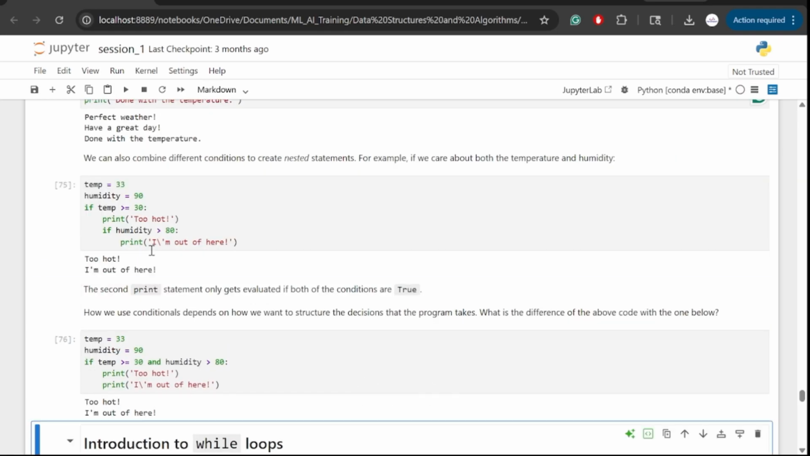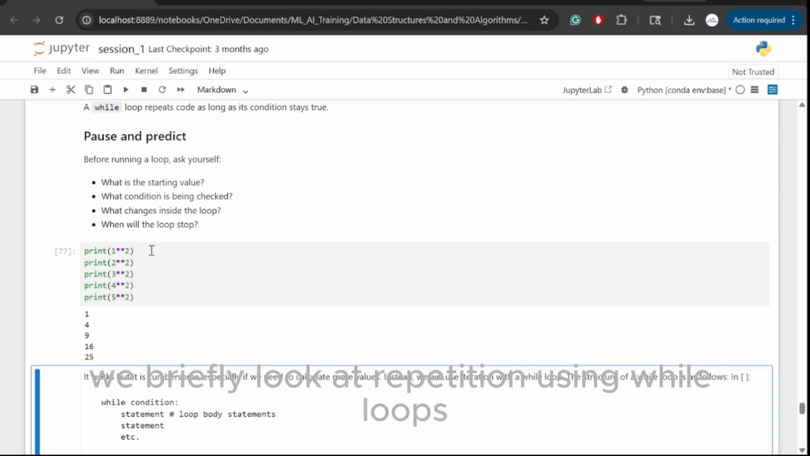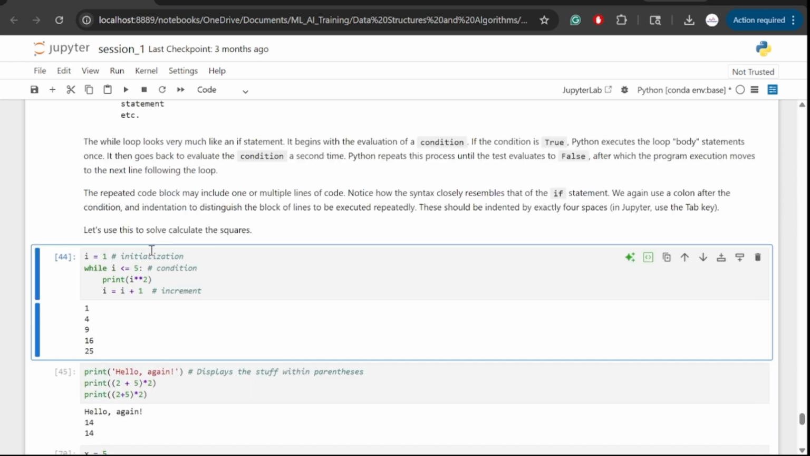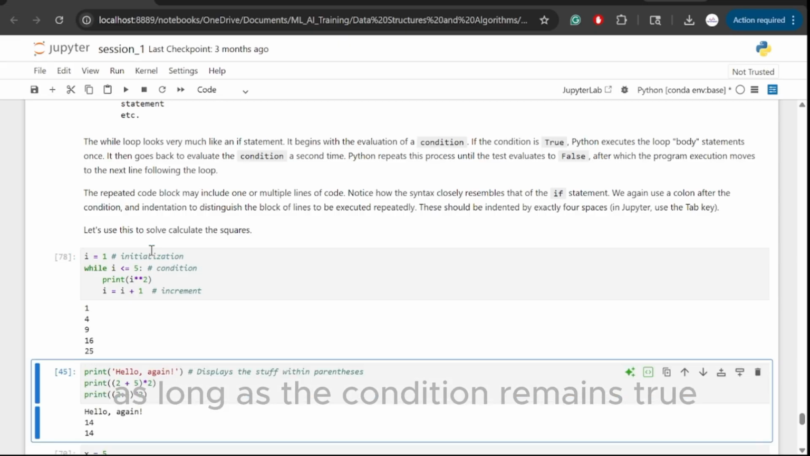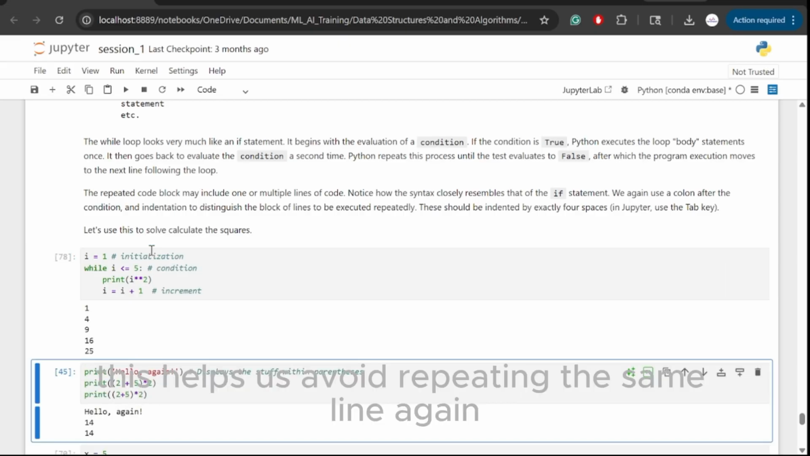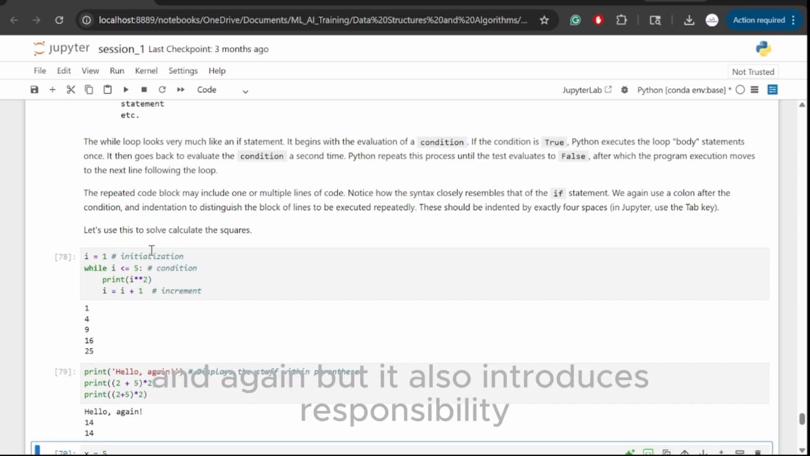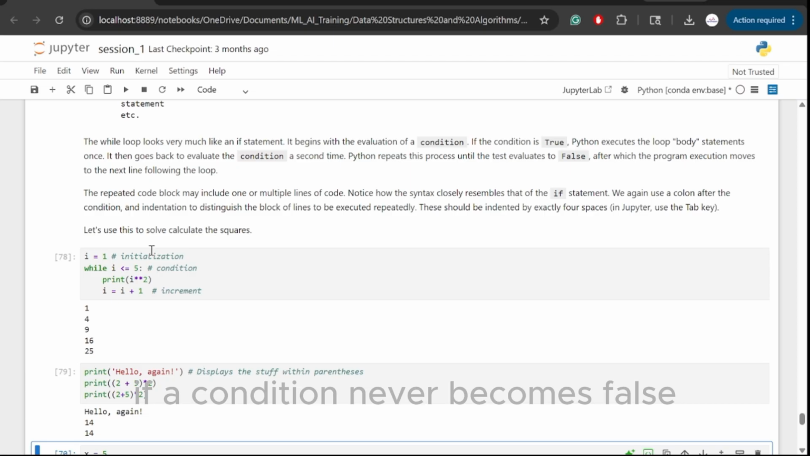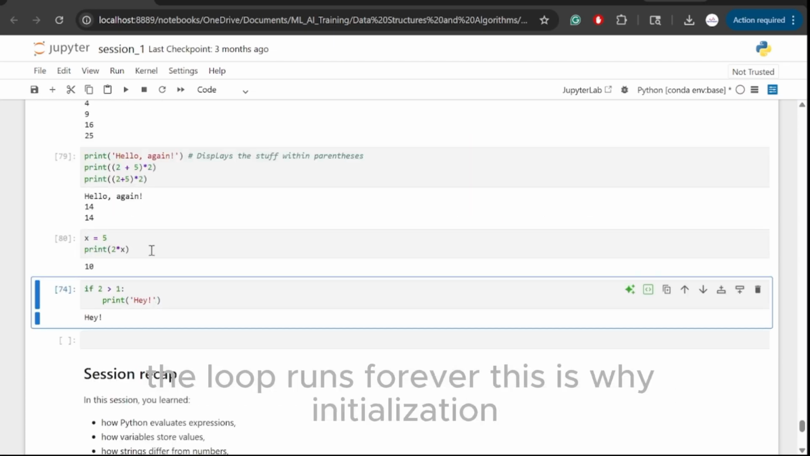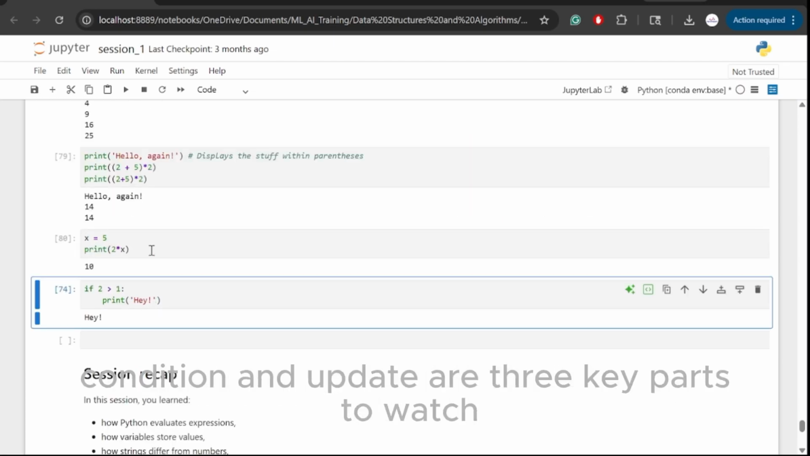Finally, we briefly look at repetition using while loops. A while loop keeps running as long as the condition remains true. This helps us avoid repeating the same line again and again, but it also introduces responsibility. If a condition never becomes false, the loop runs forever. This is why initialization, condition, and update are three key parts to watch.